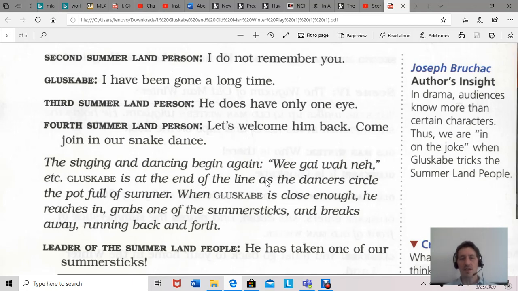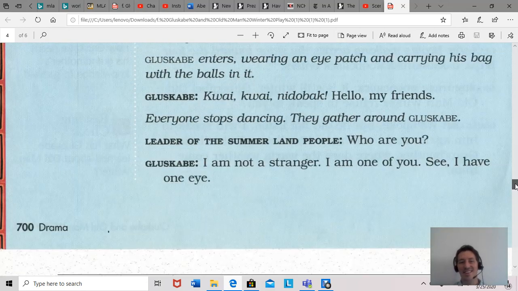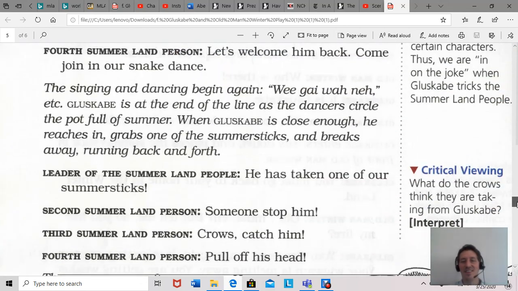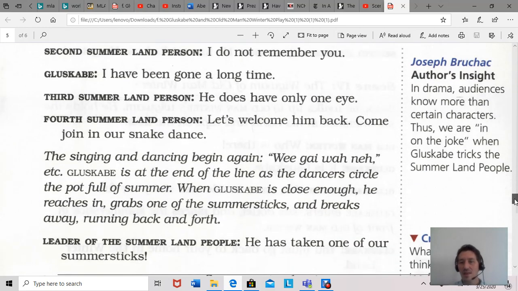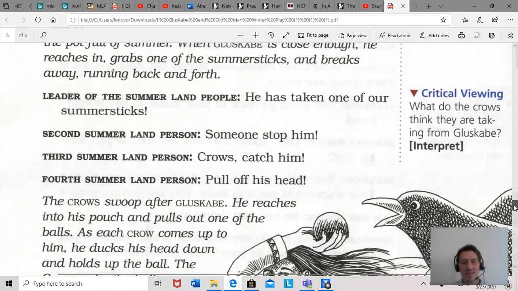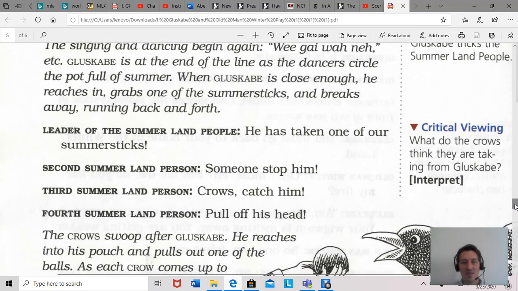So Gluskabe's at the end of the line of dance as a dancer circle. When Gluskabe's close enough, of course, what does he do? He reaches in, he grabs one of the summer sticks, breaks away, and runs back and forth. So then they're like, oh, wait, he's not one of us. Oh, why did we let him in? Dang, this isn't going well. So let's see. So the leader of the Summerland people goes, he's taken one of our summer sticks.